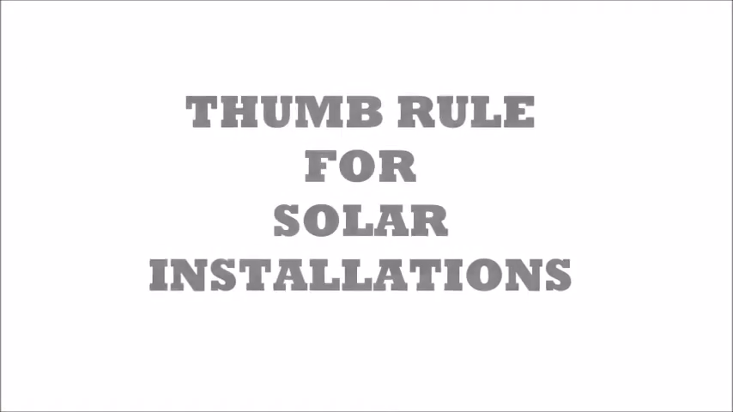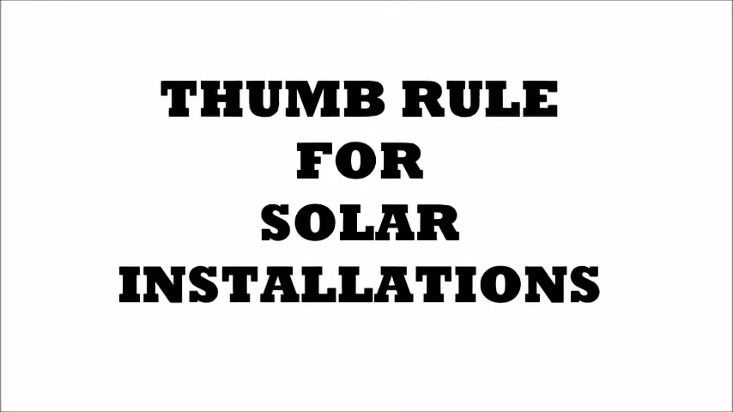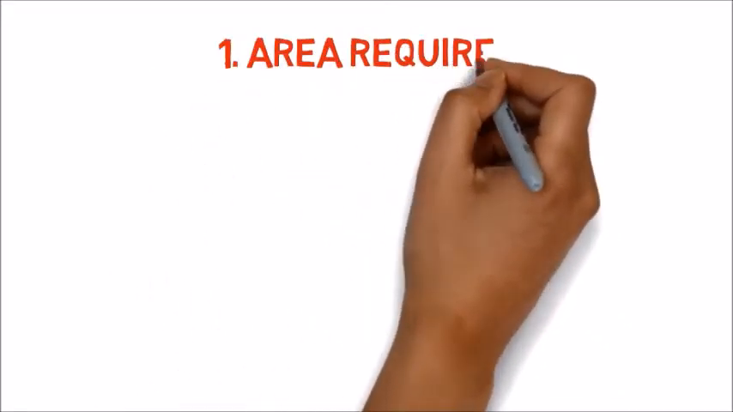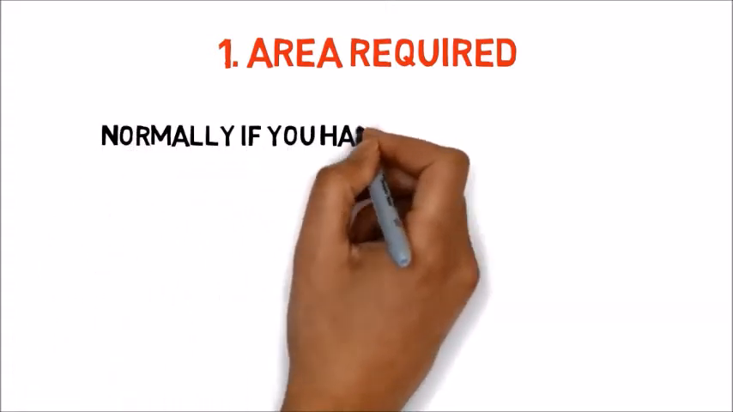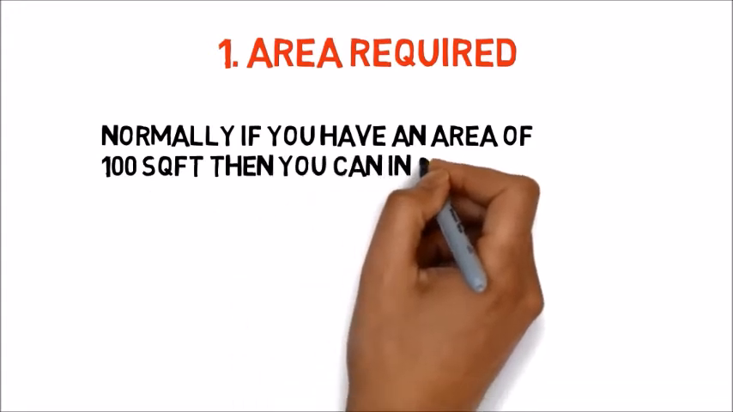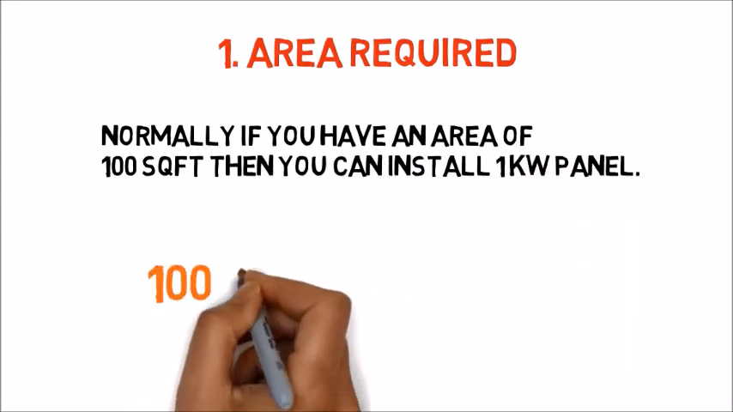Hi friends, let us discuss some thumb rules for solar installations. The first one is how to calculate the area required. Normally 100 square feet can fit 1 kilowatt of panel. 1 kilowatt means 1000 watts.